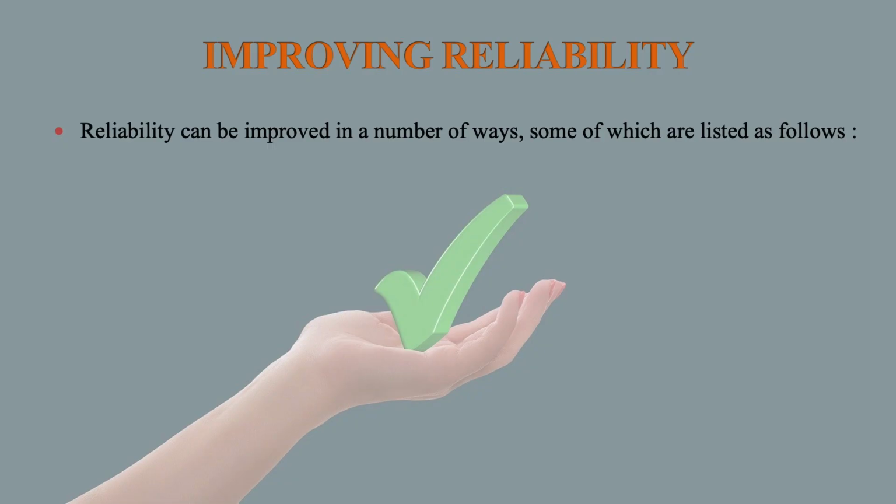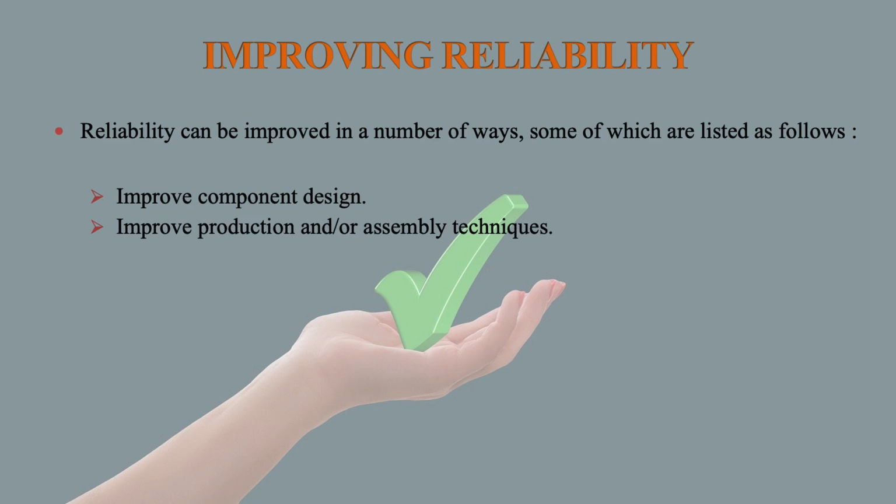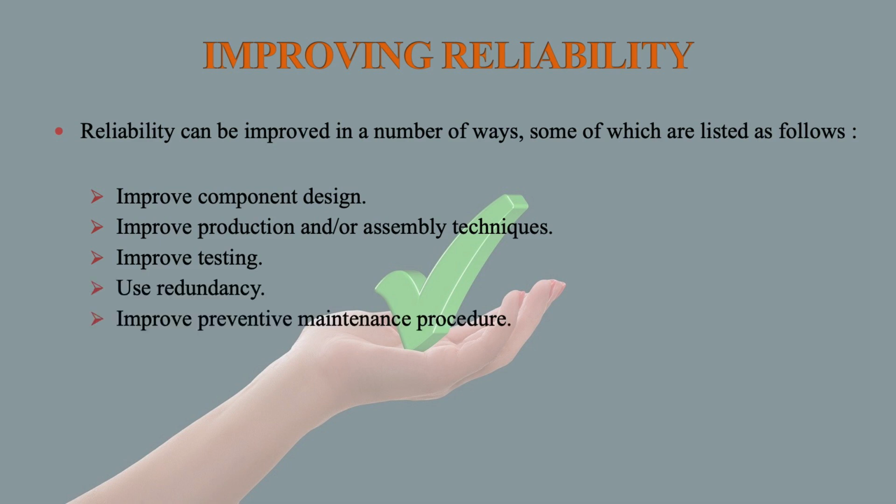Now let us see how we can improve the reliability. Reliability can be improved in a number of ways, some of which are as follows: improved component design, improved production and assembly techniques, improved testing, use of redundancy, improved preventive maintenance procedures, improved user education, and improved system design.